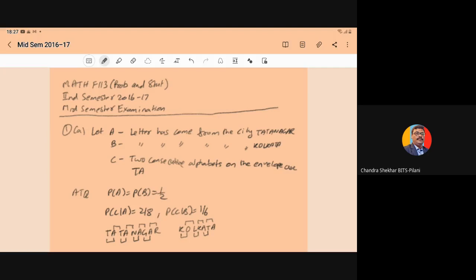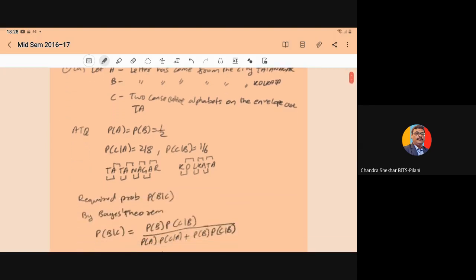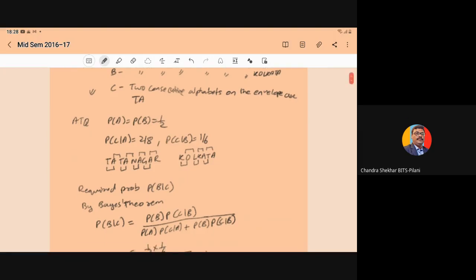So here we define the event A: the letter has come from the city Tatanagar, and B: the letter has come from the city Kolkata. Then we define another event C: two consecutive alphabets on the envelope are TA. According to the question, the letter may come from any city with equal probability. So P of A is equal to P of B is equal to half.